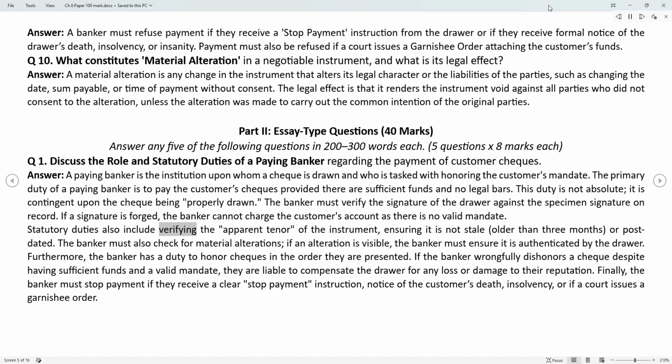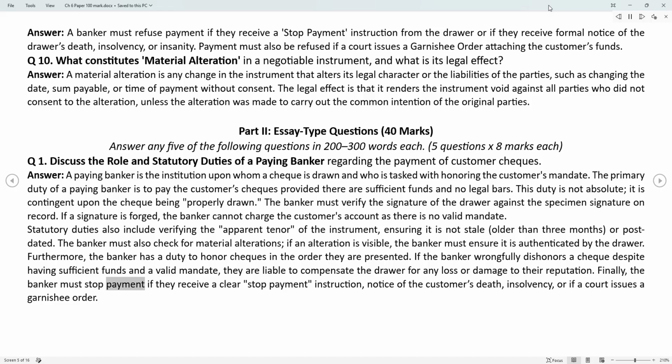Statutory duties also include verifying the apparent tenor of the instrument, ensuring it is not stale, older than 3 months, or post-dated. The banker must also check for material alterations. If an alteration is visible, the banker must ensure it is authenticated by the drawer. Furthermore, the banker has a duty to honor checks in the order they are presented. If the banker wrongfully dishonors a check despite having sufficient funds and a valid mandate, they are liable to compensate the drawer for any loss or damage to their reputation.